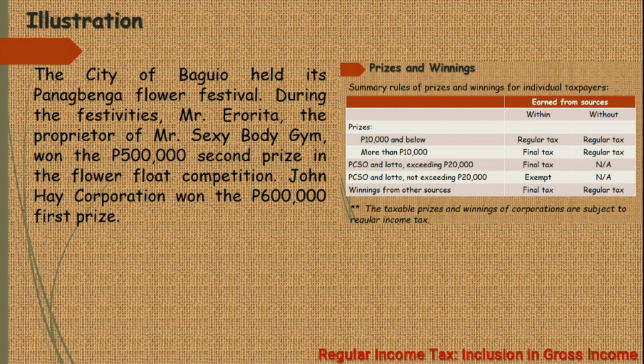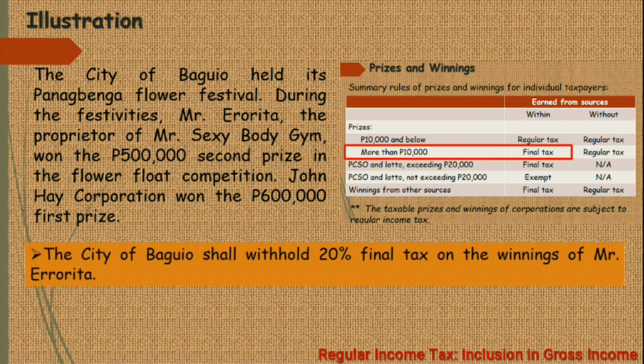So, the price is 500,000. That means that is more than 10,000 and that is earned within the Philippines. So, ito siya. That will be subject to final tax. Yung 500,000 pesos is subject to final tax. So, this would mean na yung City of Baguio dapat sila ay mag-withhold ng final tax dun sa winnings ni Mr. Erorita. The final tax for that is 20%.